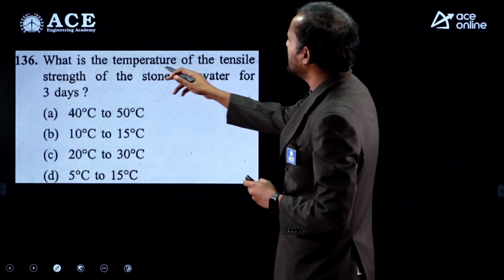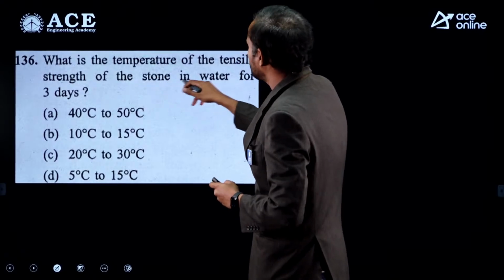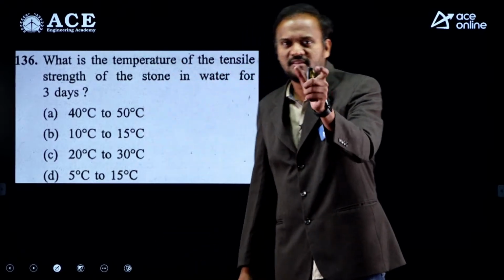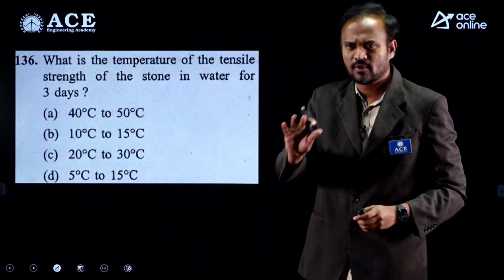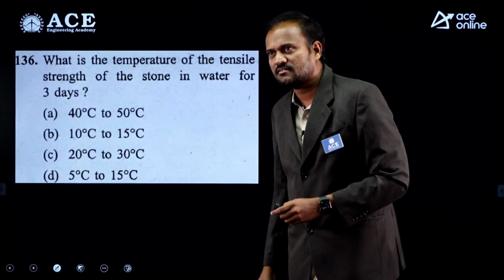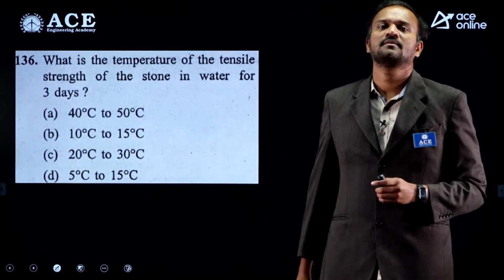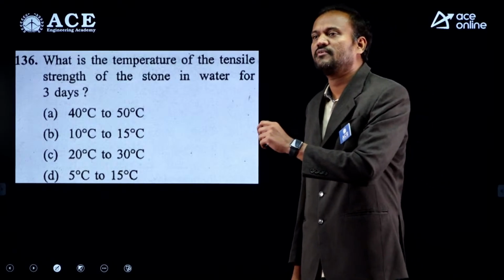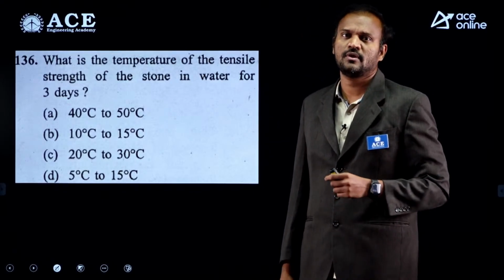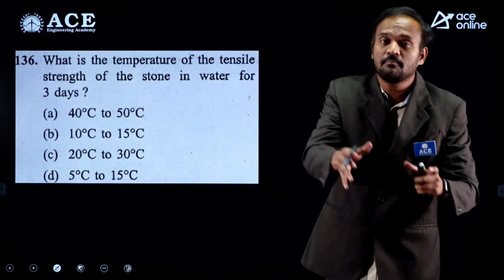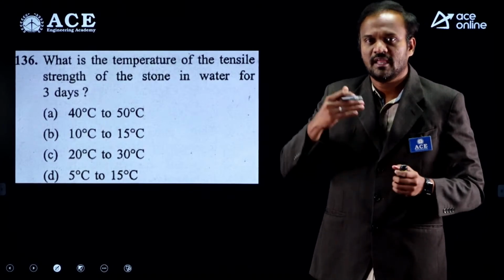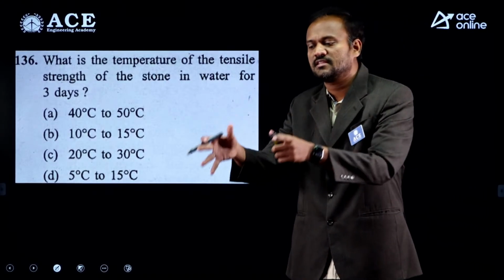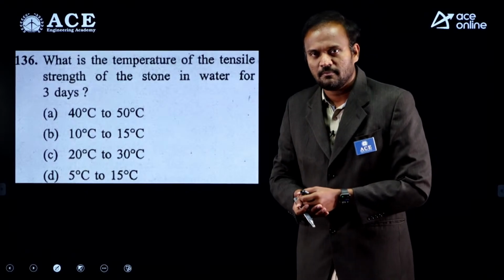Next, what is the temperature of the tensile strength of the stone in water? Okay, there is a small issue with the wording of the question, but the intention of the question is: if you want to determine the tensile strength of a building stone under submerged condition, in which temperature range should the stone be maintained?